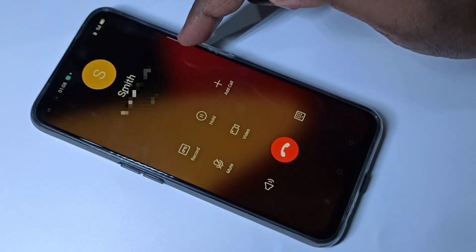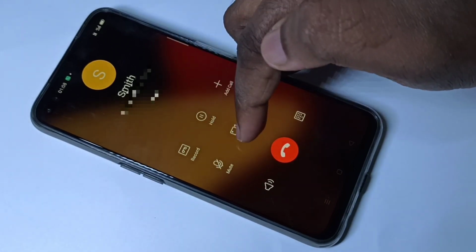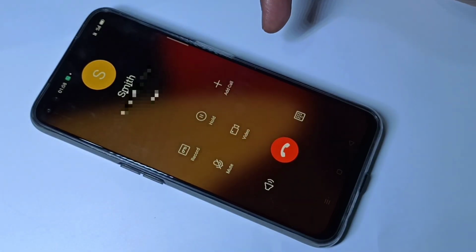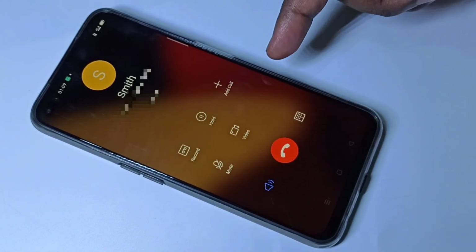Video is not supported by the other party, so that is why it's not working. Then you can use this loudspeaker option. You can tap on that,